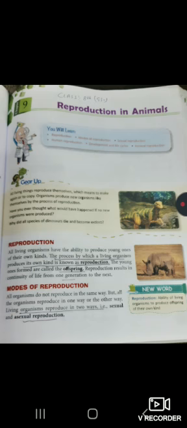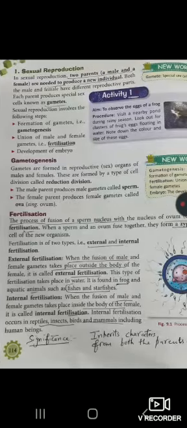Modes of reproduction: living organisms reproduce in two ways, sexual and asexual reproduction. Sexual reproduction is one in which two parents are involved, that means male and female, and produce a new individual. Each parent produces special sex cells that are called gametes, and the formation of gametes is called gametogenesis. The union of male and female gametes is called fertilization. Fertilization means the fusion of the sperm's nucleus with the nucleus of the egg.